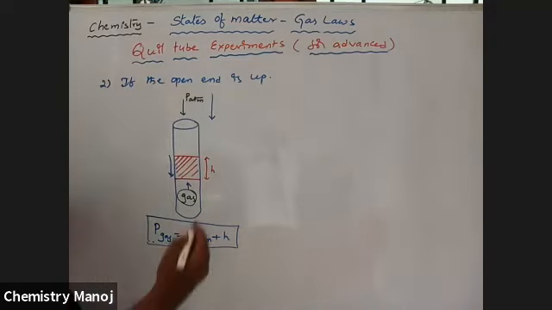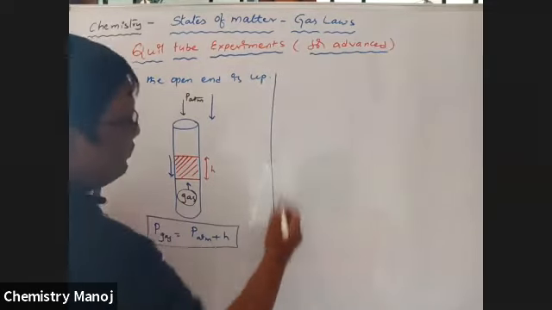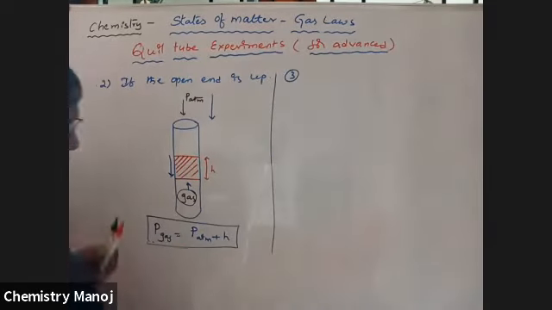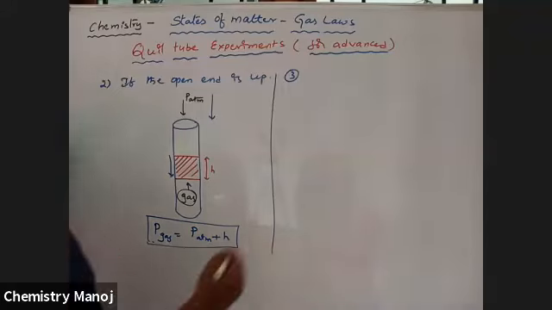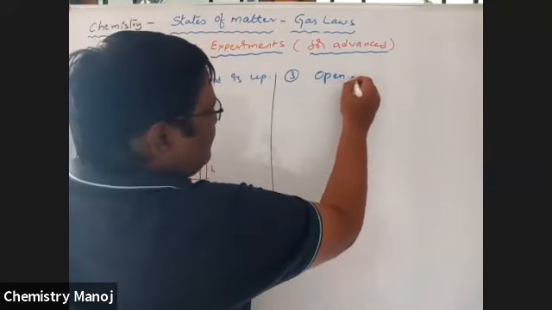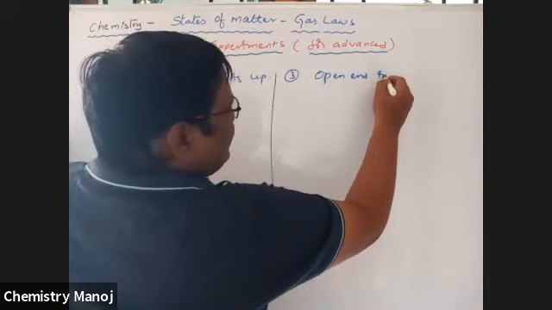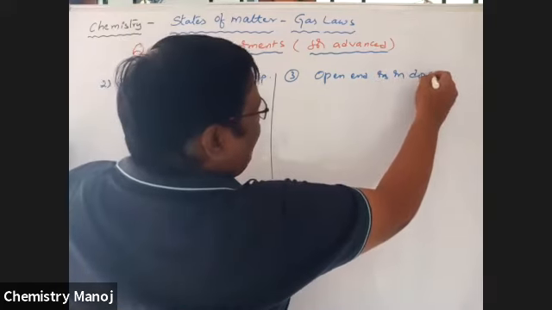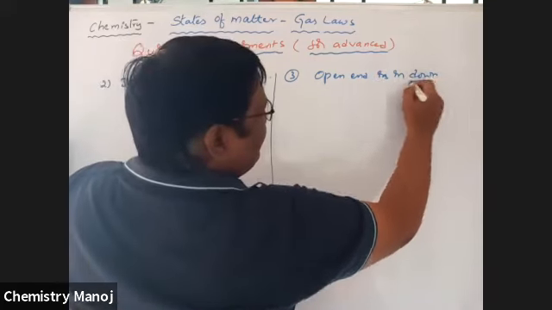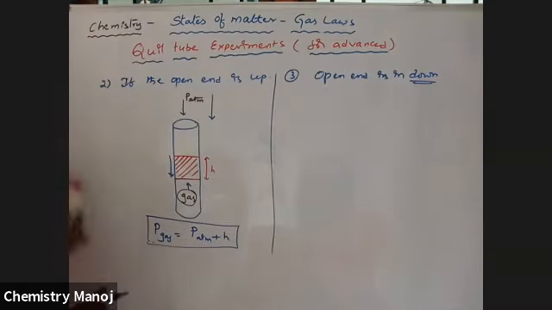Next, third case. If the open end is in the downward direction. Okay? Yes, correct.